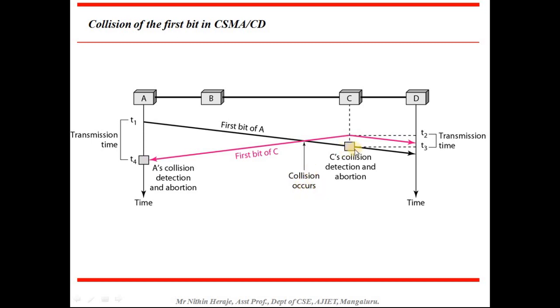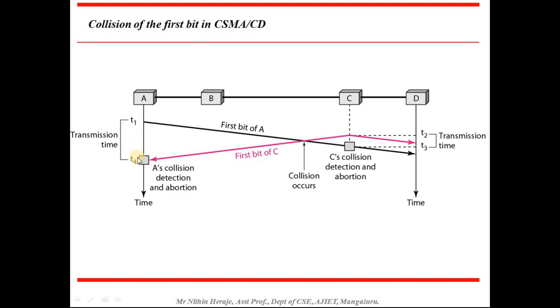So at this particular point, when C comes to know that A is sending the data, C's collision will be detected and abortion will take place. So C stops sending the frame. At this particular time, A will detect the collision and it also aborts sending the frames.